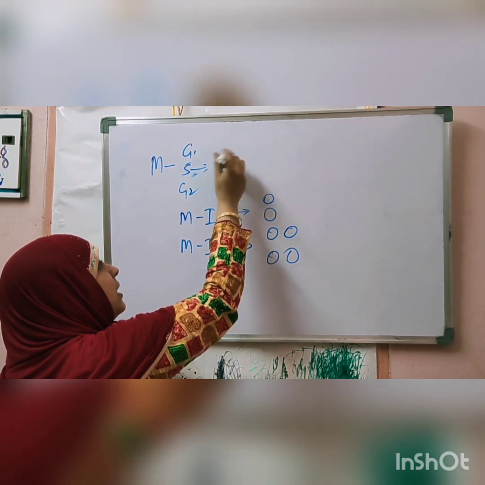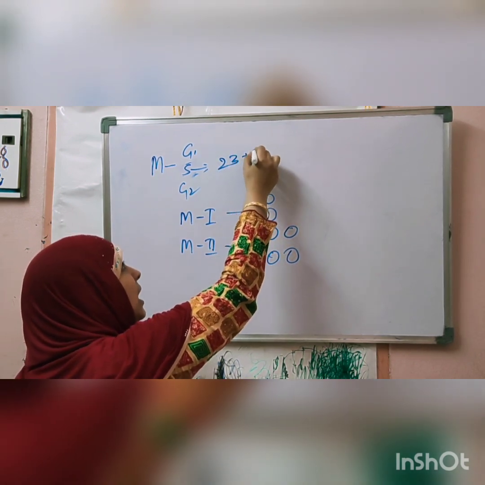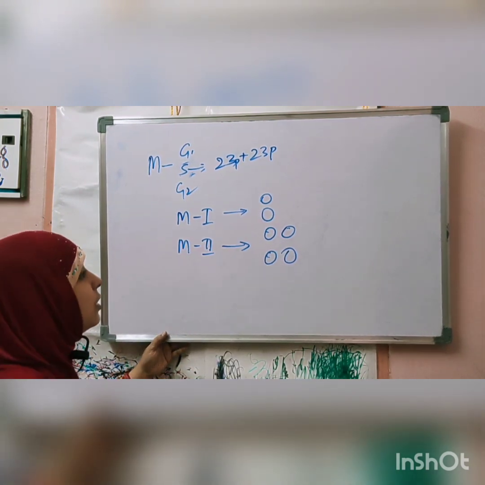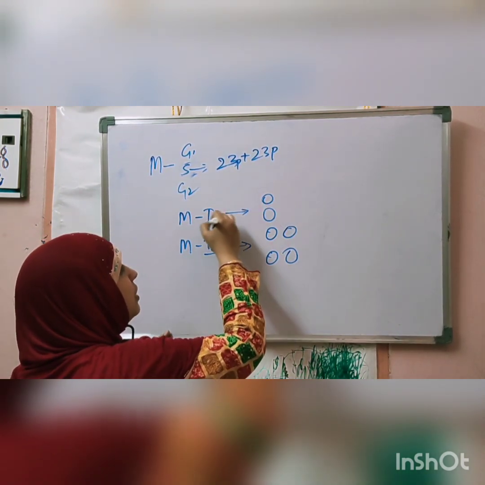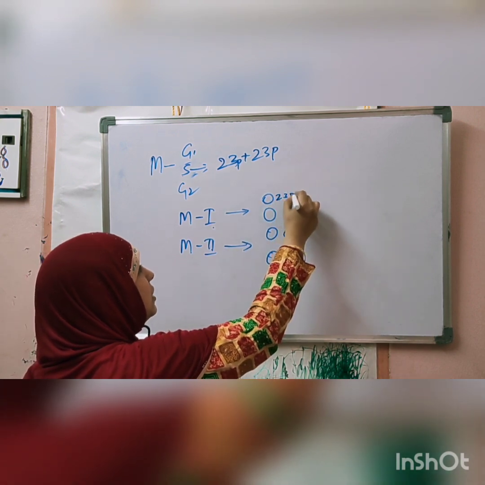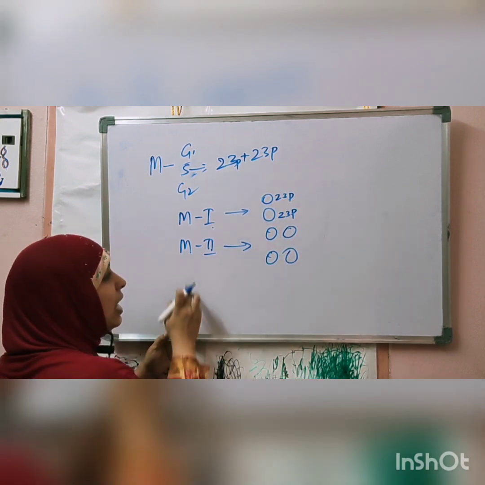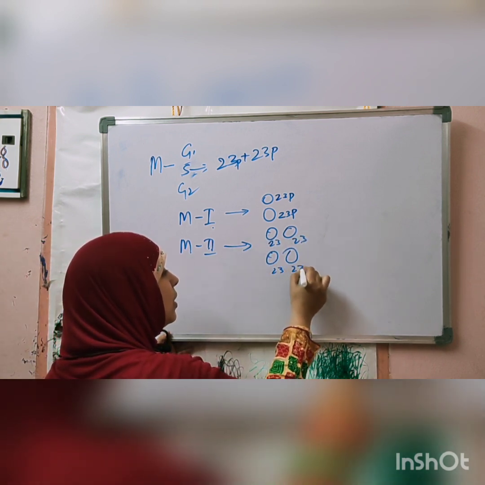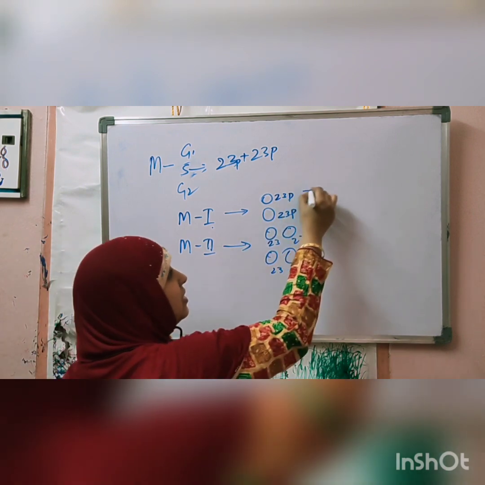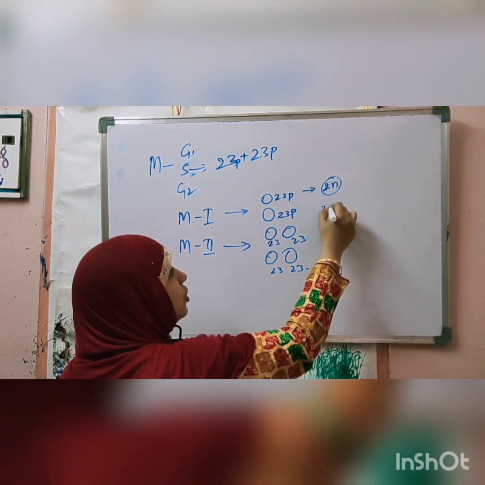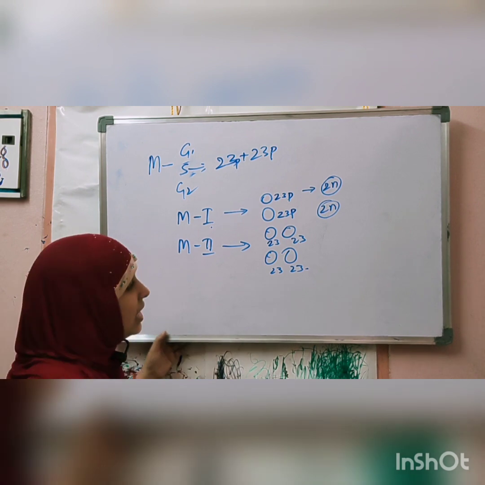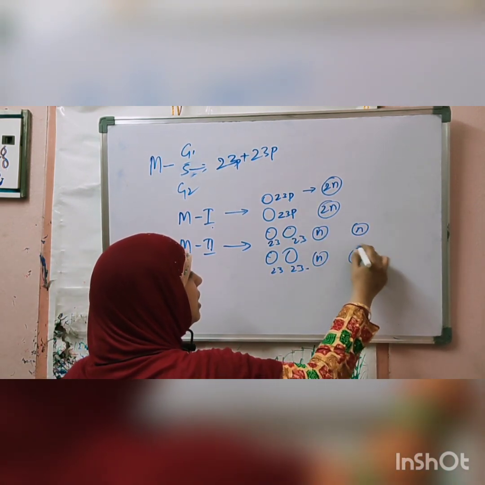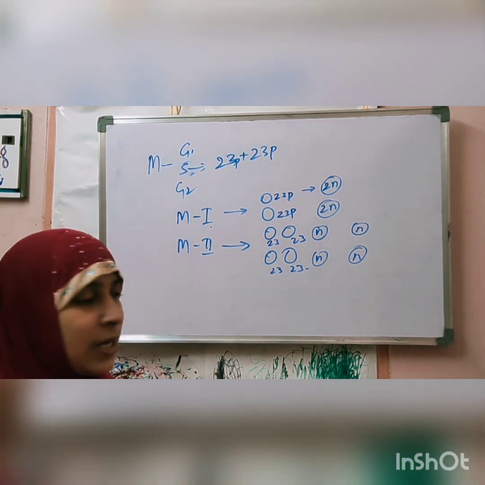That means 23 pairs of chromosomes are present in our body. Again 23 pairs are formed. But division is occurring twice. So at the end of meiosis 1, 23 pairs will enter here, 23 pairs will enter here. At the end of meiosis 2, only 23, 23, 23, 23. Here there are paired structures, that means the 2n stage. 2n means all are in pairs. In this case, they are not paired. Each cell has unpaired chromosomes.